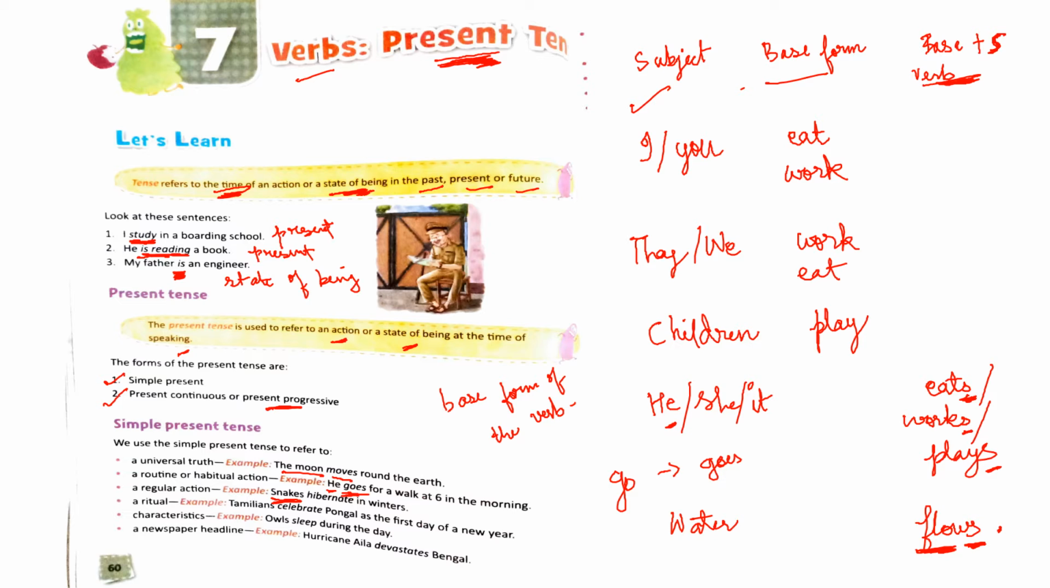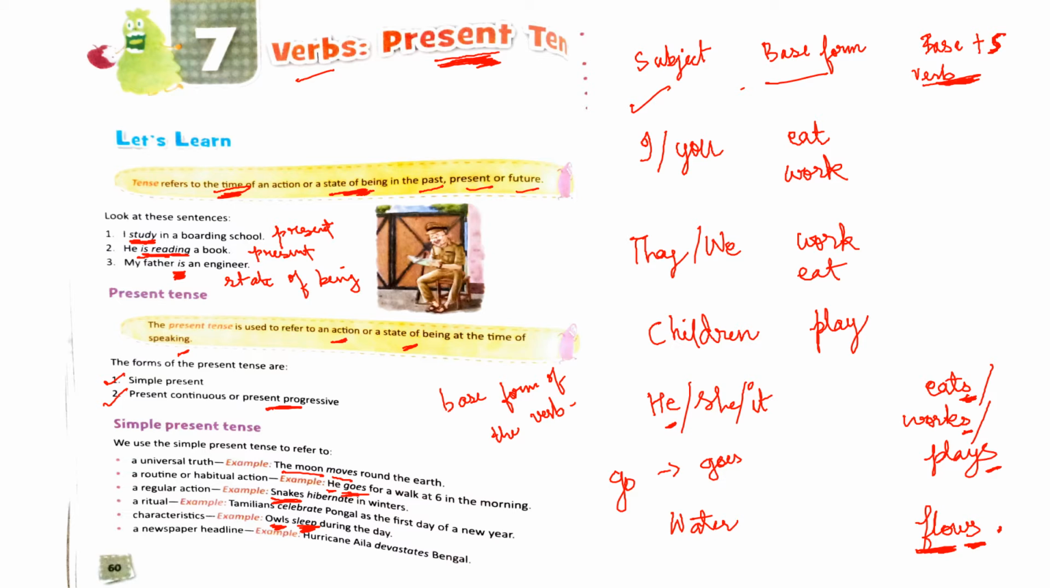Next is characteristics. When you are mentioning characteristics of an animal, thing or person, then also you use simple present tense. For example, owls sleep during the day. Owls here is our subject, which is plural, right? So we use the base form, the present form, sleep here. We do not say sleeps. That would be wrong. So here the sentence is basically telling us some characteristics about an owl or owls, right? So we use the simple present tense here.